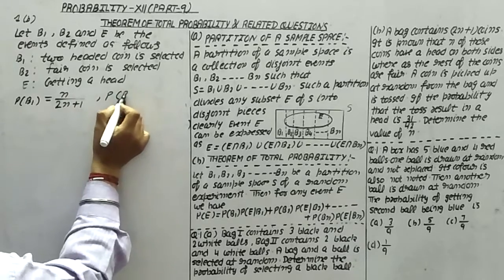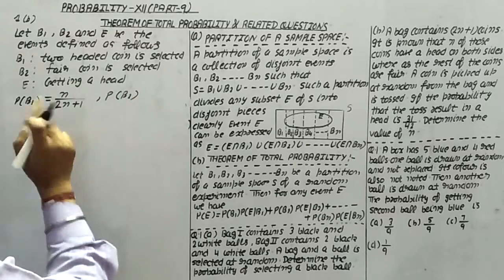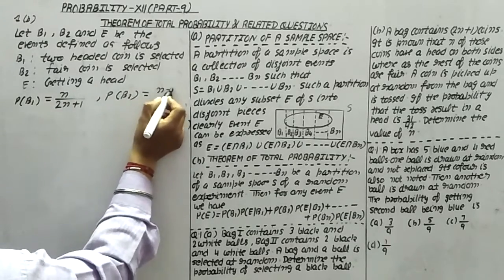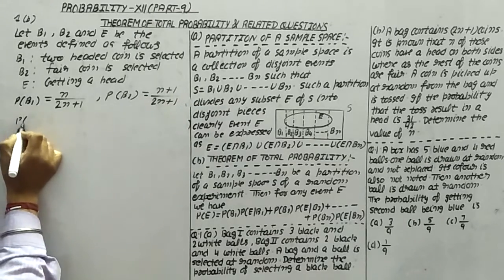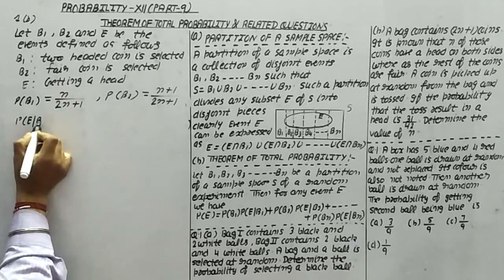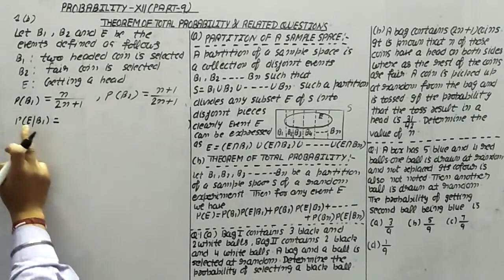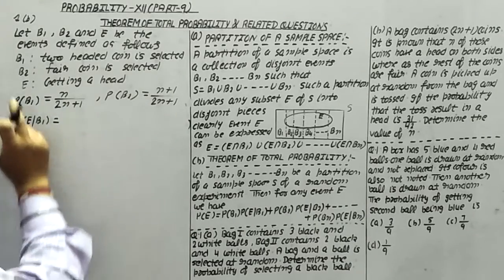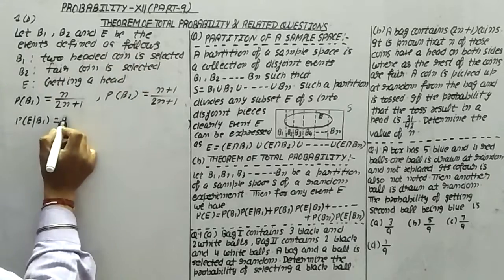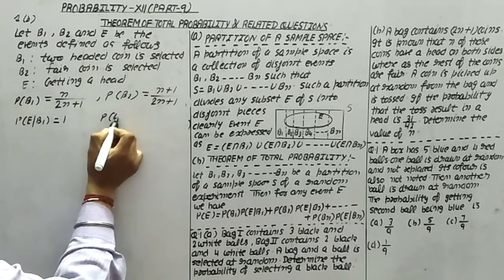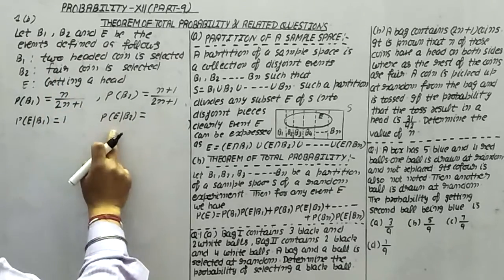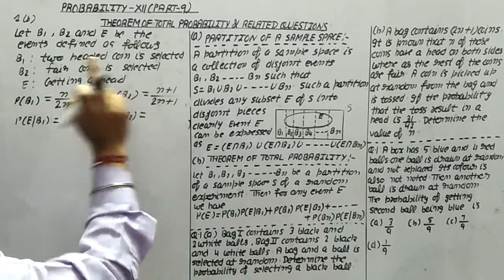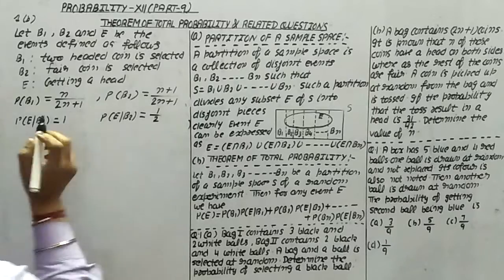Probability of B2: total coins are 2n plus 1, and n are two-headed, so this becomes n plus 1 upon 2n plus 1. Now the probability of E when selected from B1, that is, getting a head with a two-headed coin, is 1. The probability of E when selected from B2, that is, getting a head with a fair coin, is half.